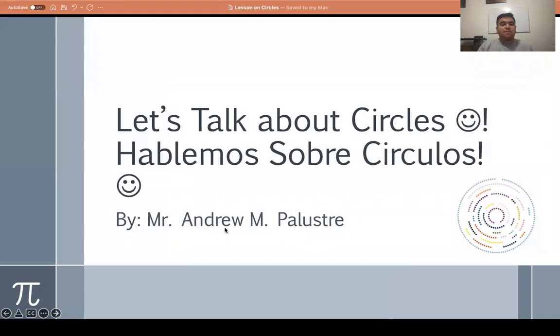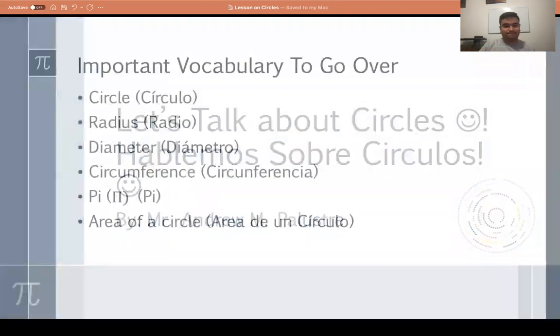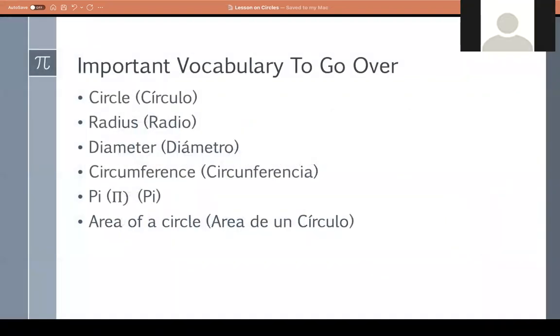So, guys, let's talk about circles. Let's review circles as we reviewed before. So, hablemos sobre los círculos, okay? What do we know about circles, guys? They're 360 degrees. It's round. Anybody else? It doesn't have any equal sides. Okay, it doesn't have any equal sides. Very good. So we already know that.